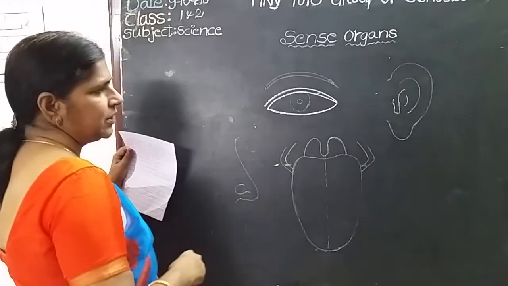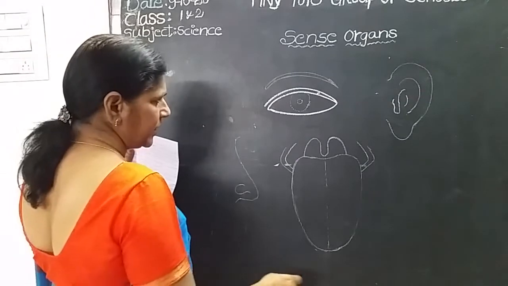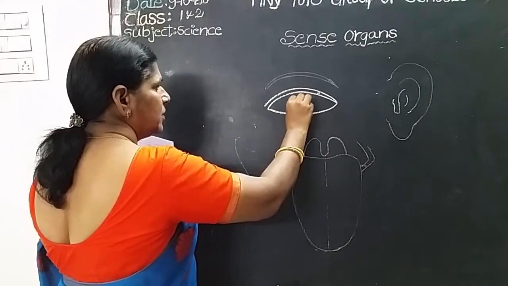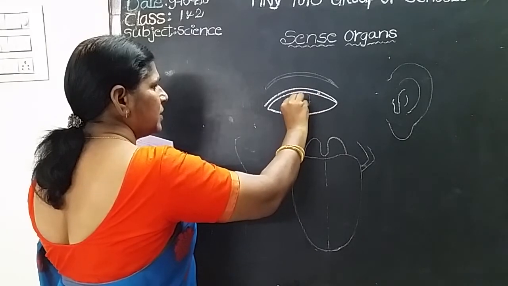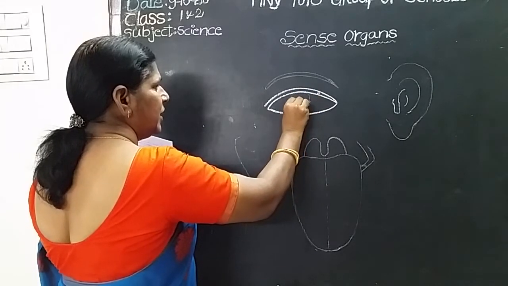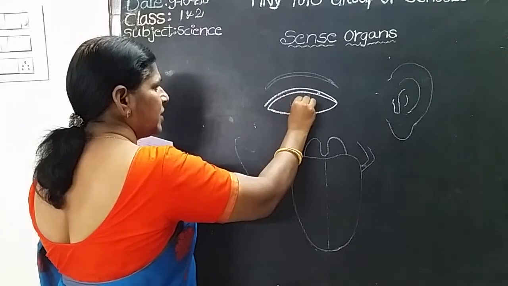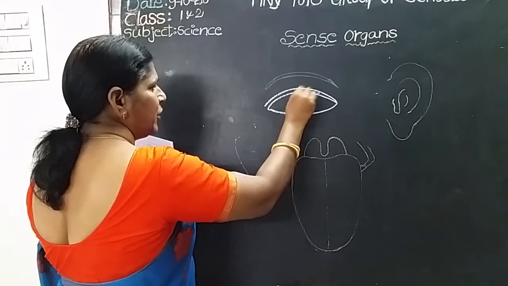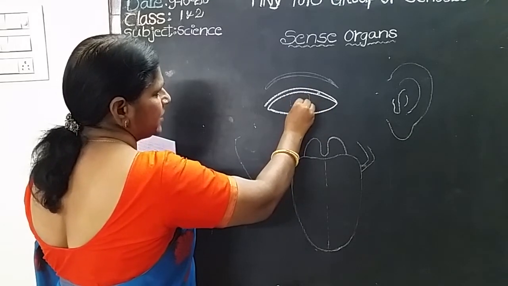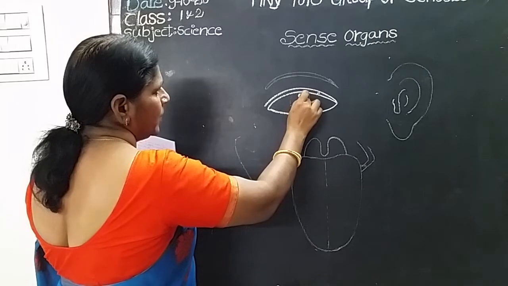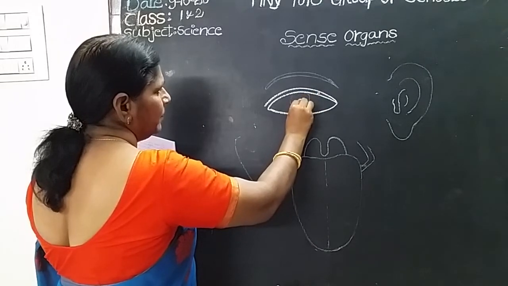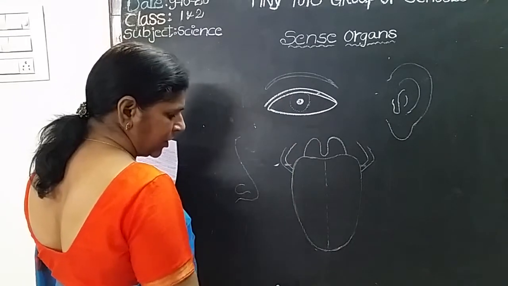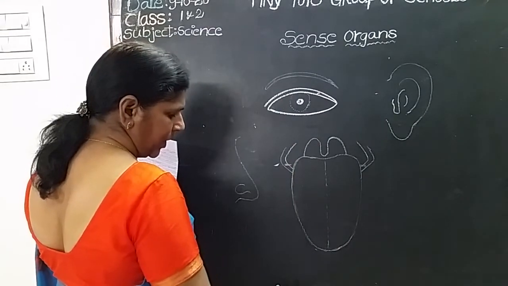Okay, draw like that. Okay children, draw like that and center small circle. Draw the circle like this. This is also called pupil, but you have to learn in 5th class. Okay, not now. Okay, this is the pupil. Okay, center of the eye. One dark spot is present, that is called pupil.